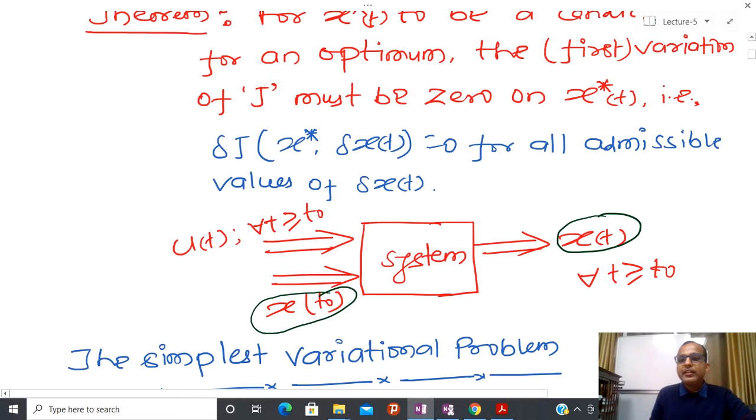then I can determine x(t) uniquely, because this is a system, and whatever output we get from the input and the initial condition should be unique. Due to that, I can uniquely define x(t) if I fix these two quantities.